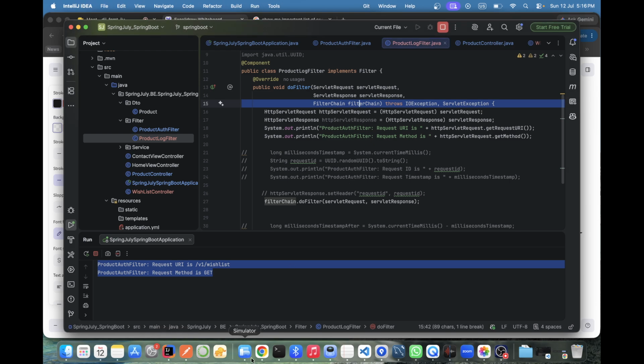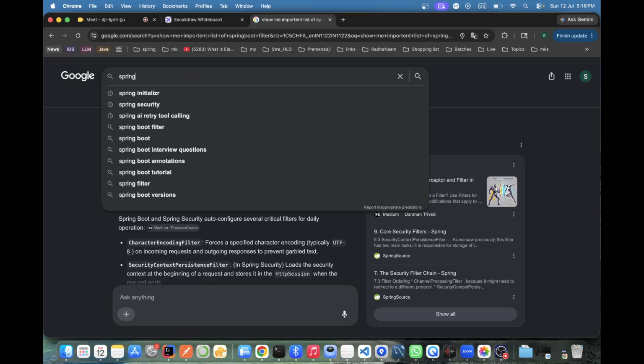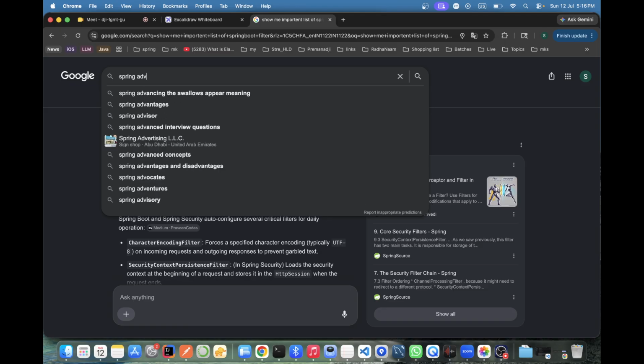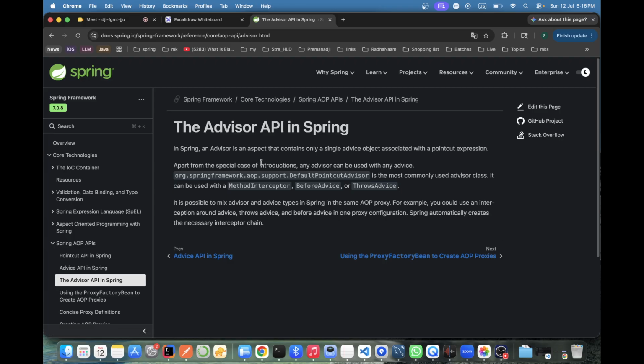In Spring Boot, I was just showing you one more thing as well. Have you heard about all this? The term advisor. Yes, these are the concepts of AOP, right?